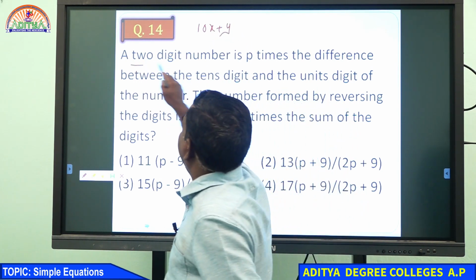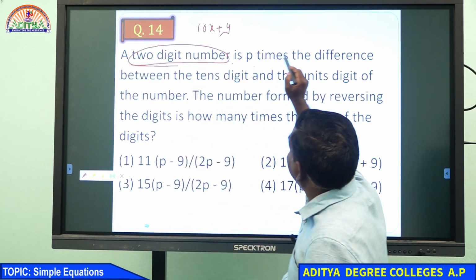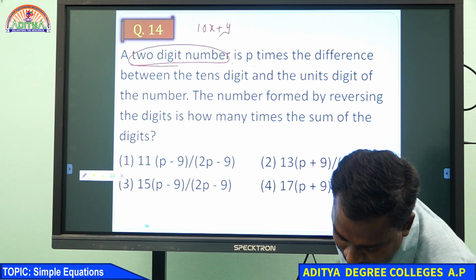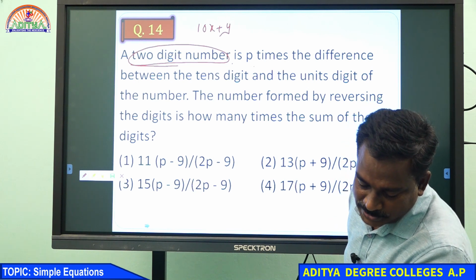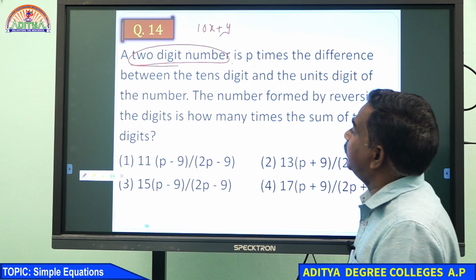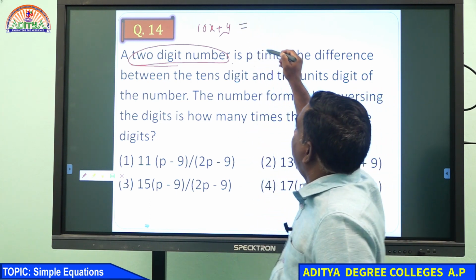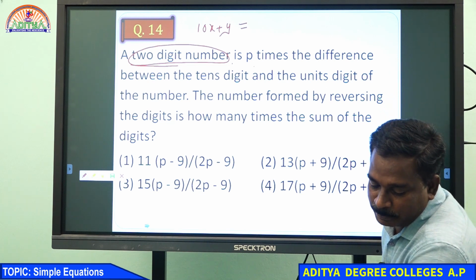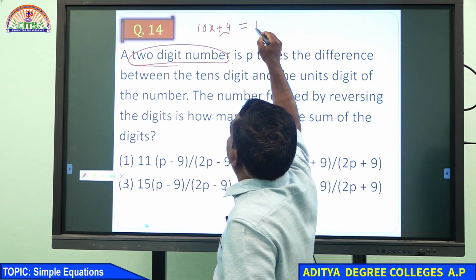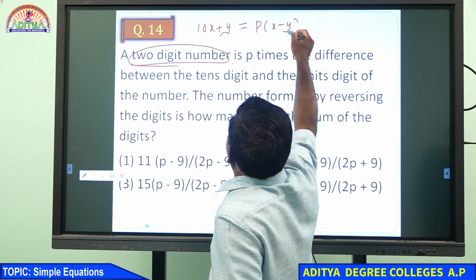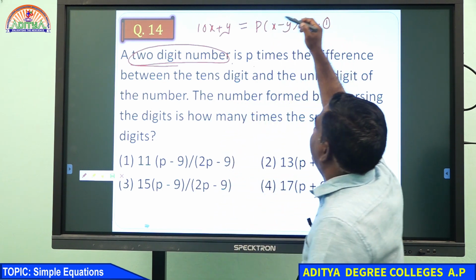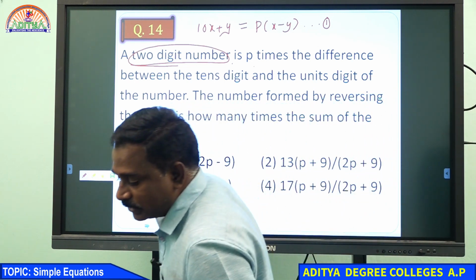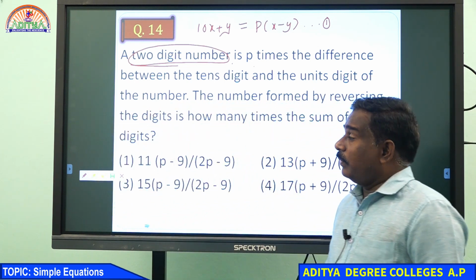The condition given is that the 2-digit number is p times the difference between the tens digit and the unit digit. So 10x plus y equals p times x minus y. This is the first equation given there: 10x plus y equals p into x minus y. What is the second condition?